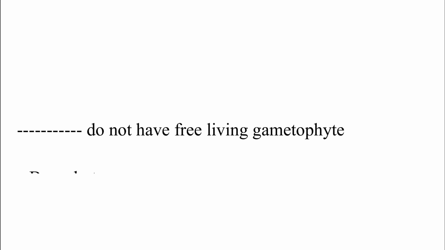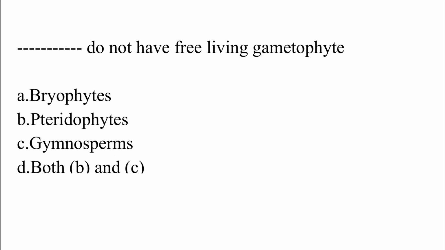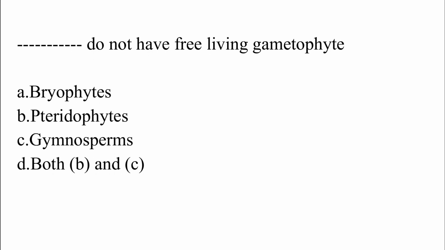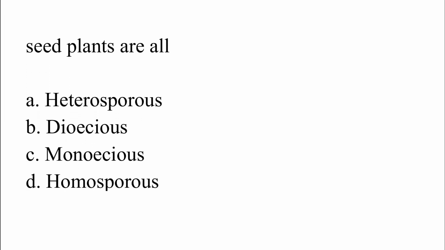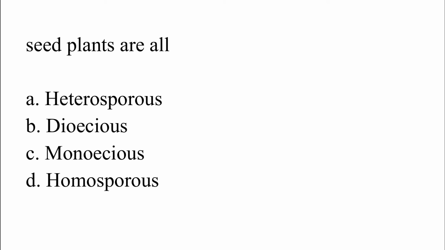Dash do not have a free-living gametophyte. Option A. Bryophytes. Option B. Pteridophytes. Option C. Gymnosperm. Option D. Both B and C. The correct answer is option C, which is gymnosperm. Seed plants are all option A. Heterosporous. Option B. Dioecious. Option C. Monoecious. Option D. Homosporous. The correct answer is option A, which is heterosporous.